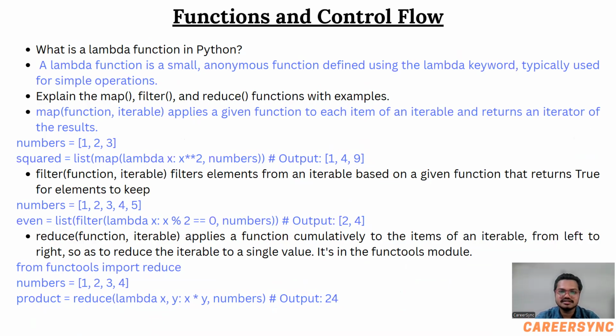Explain the map, filter, and reduce functions with examples. The map function applies a given function to each item of an iterable and returns an iterator of the results. You can see the example. For filter, it filters elements from an iterable based on a given function that returns true for elements to keep. While reduce applies a function cumulatively to items of an iterable from left to right.